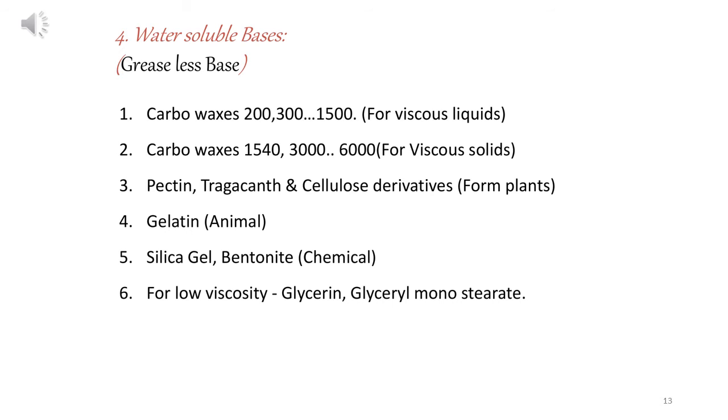Among the above grades, 200 and 300 are for viscous liquid, and if you require low viscosity, we can use glycerin and glyceryl monostearate. They are the best examples of this type of base because, due to their water soluble properties, they do not stain clothes and are easily removed from the skin as well as other materials.